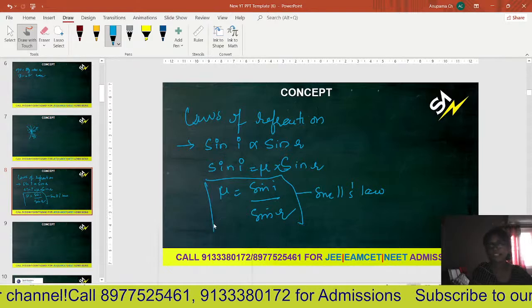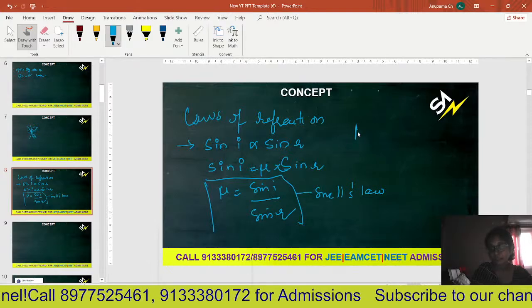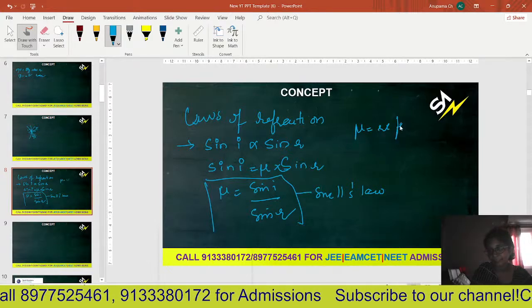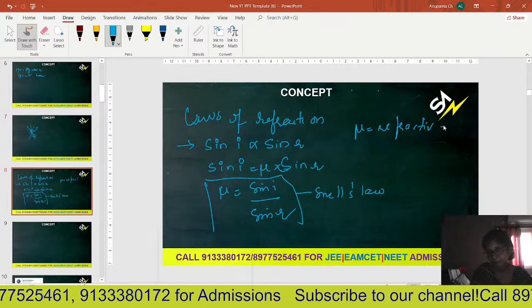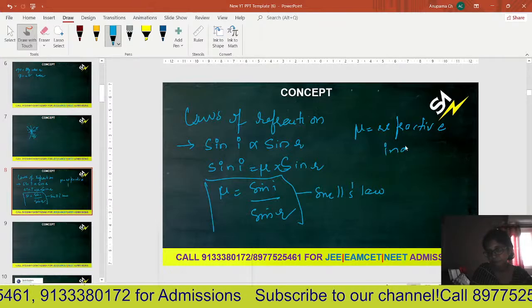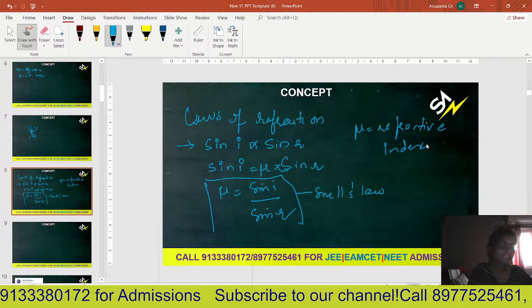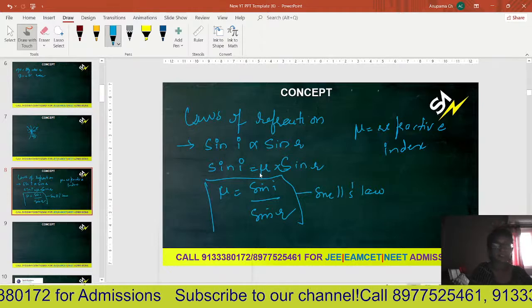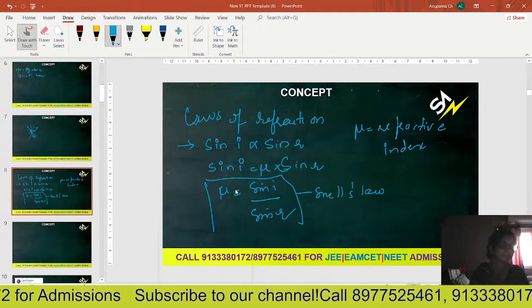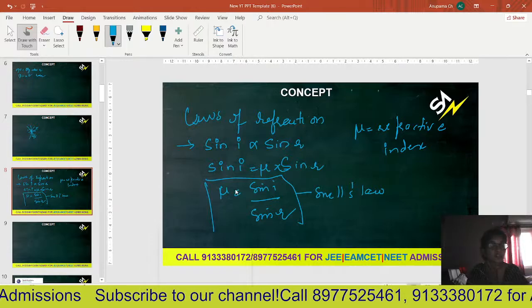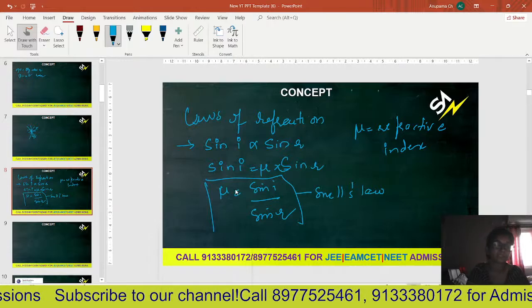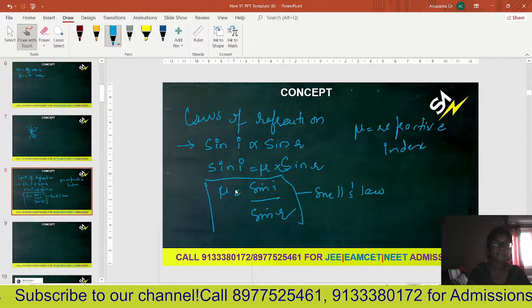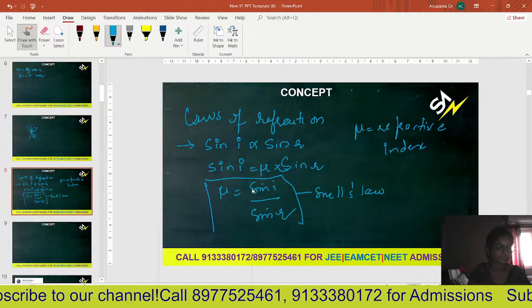So what is mu here? Mu is called the refractive index. Refractive index is different for different media. Usually for a denser medium, the refractive index is greater, and for a rarer medium, the refractive index is lesser.